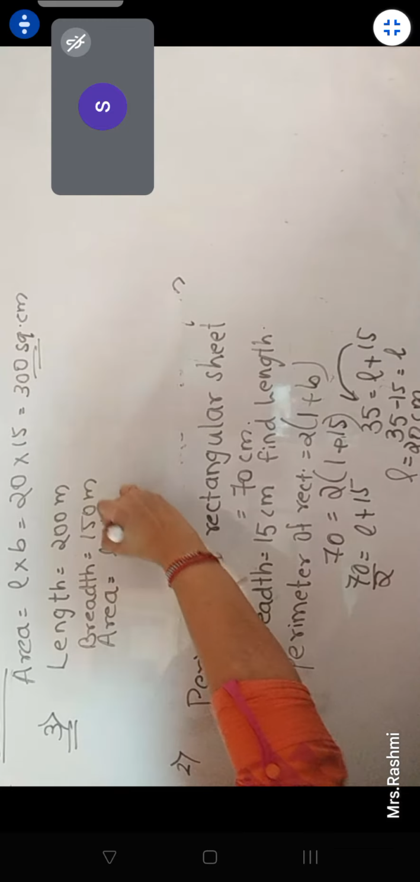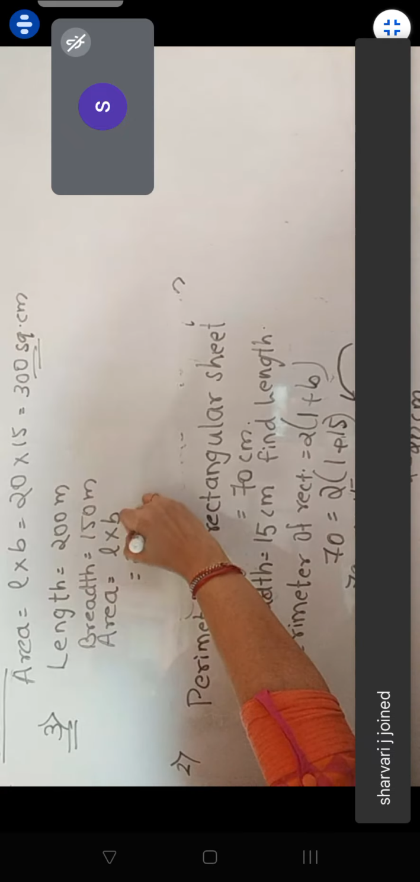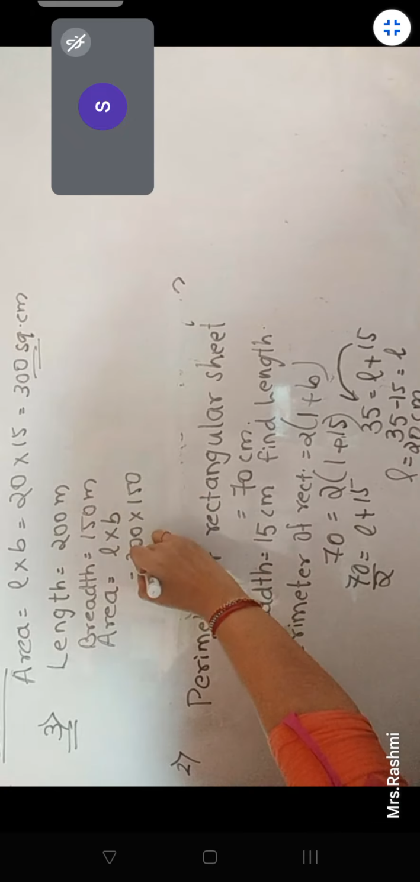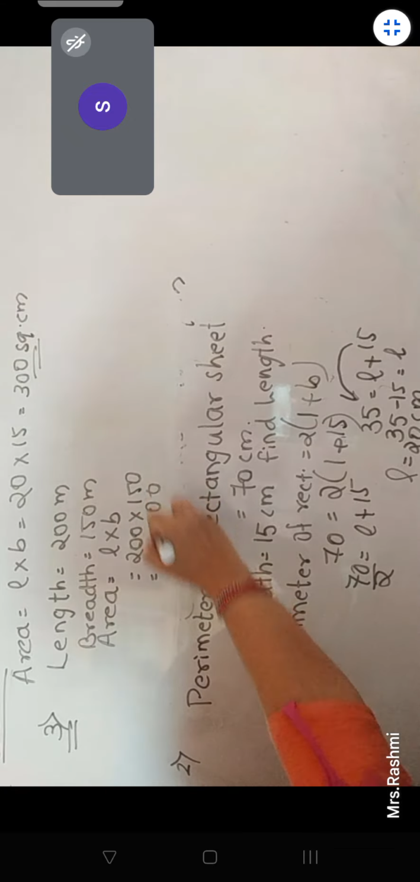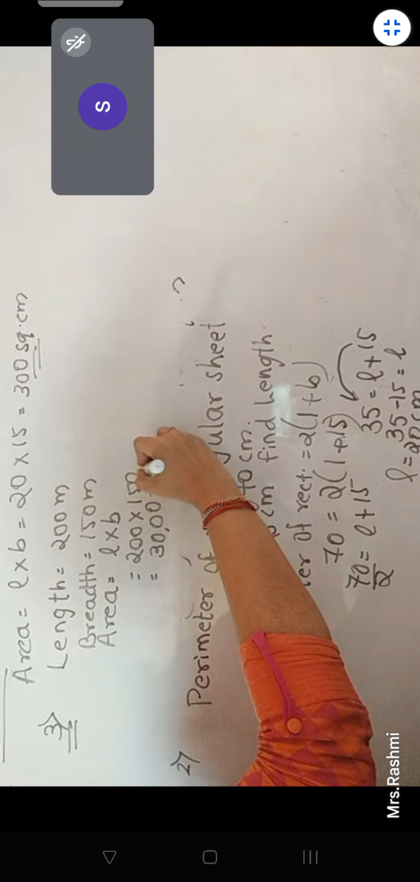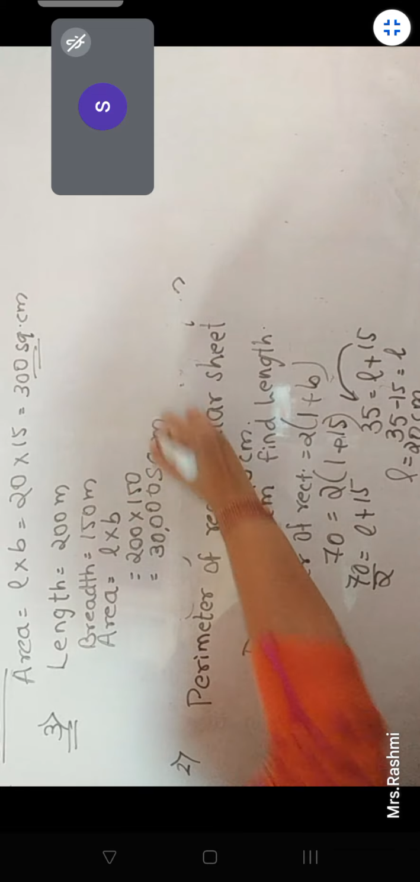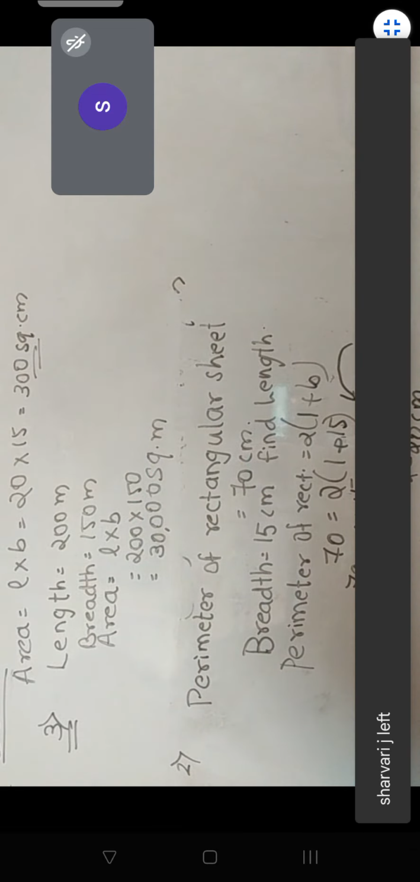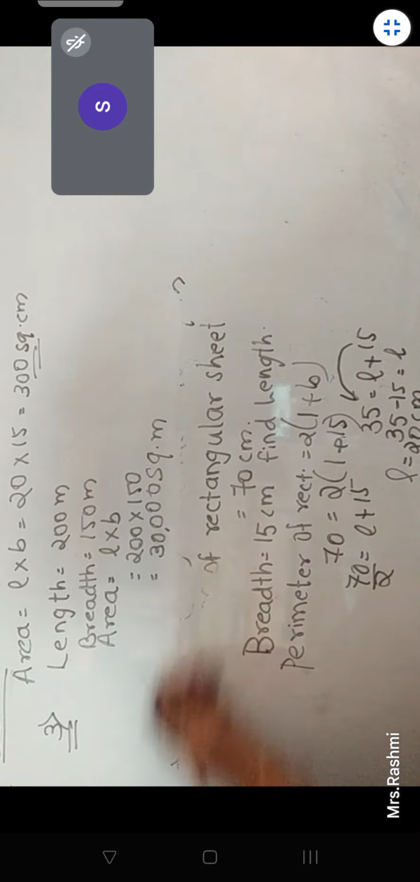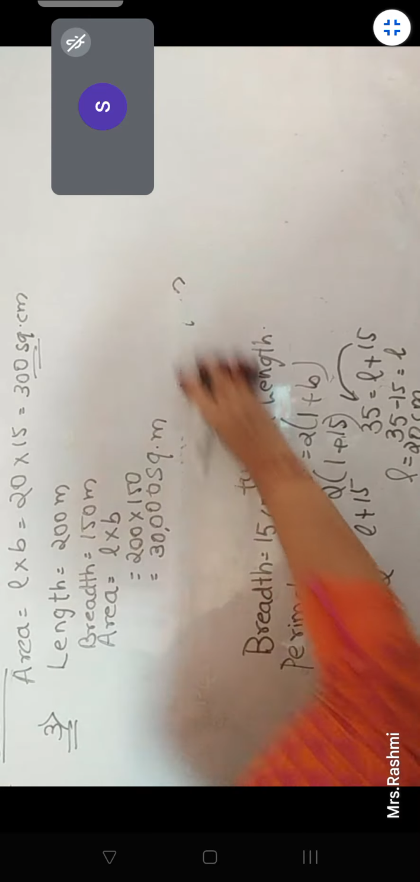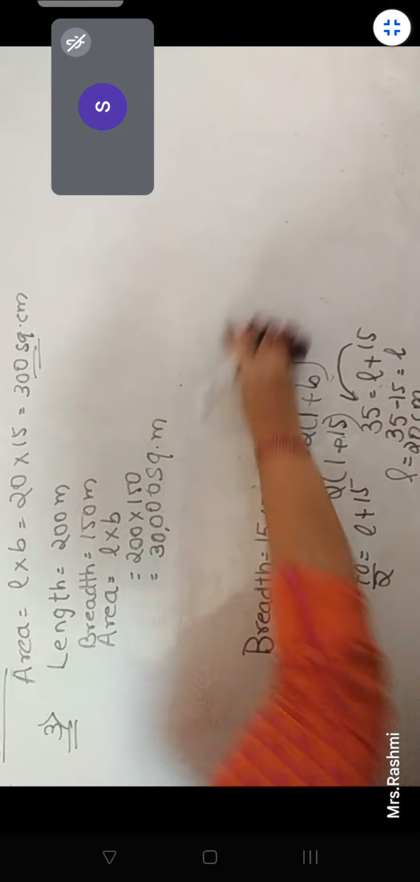Area is L into B. Ma'am, area is 30,000. Yeah, ma'am, it is 30,000. And we will multiply 30,000 by 5,000. We will get 15 crore. 15 crores. Yes, ma'am. Very big.